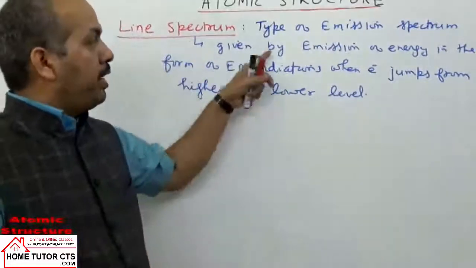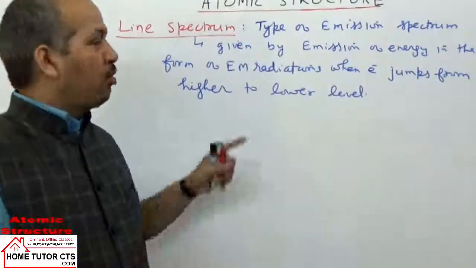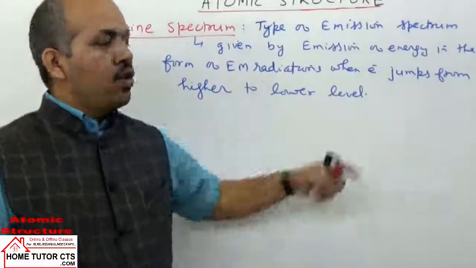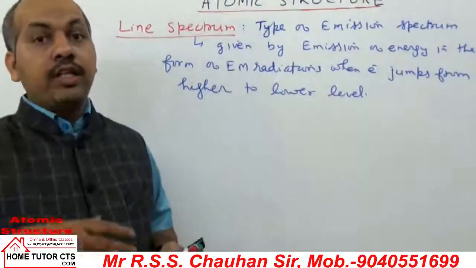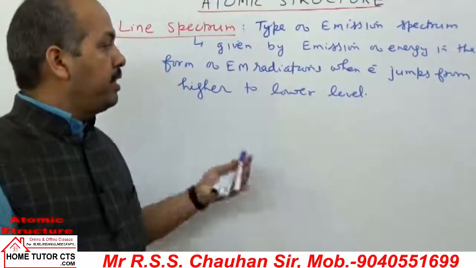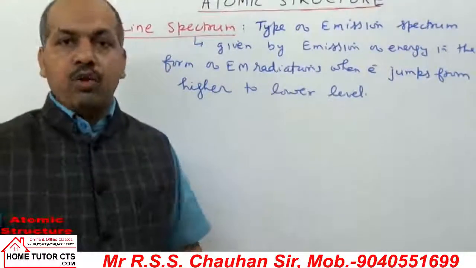It is given by emission of energy in the form of electromagnetic radiations when electron jumps from higher to lower levels. When electron jumps from higher to lower level, energy is given out, that only we are recording.